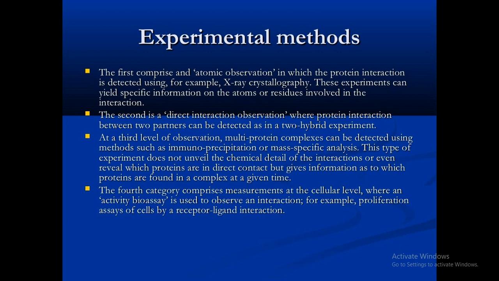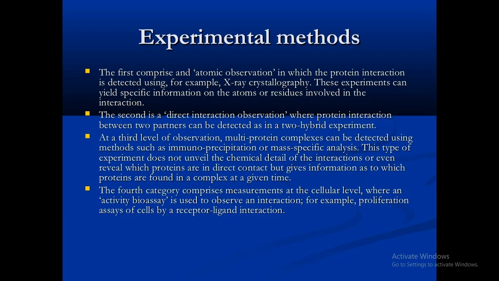In the third level of observation, multi-protein complexes can be detected using methods such as immunoprecipitation or mass spectrometric analysis. This type of experiment does not unveil the chemical details of the interaction. So this point must be taken: it does not reveal the chemical details of the interaction, or even which proteins are in direct contact, but gives information as to which proteins are found in a complex at a given time.